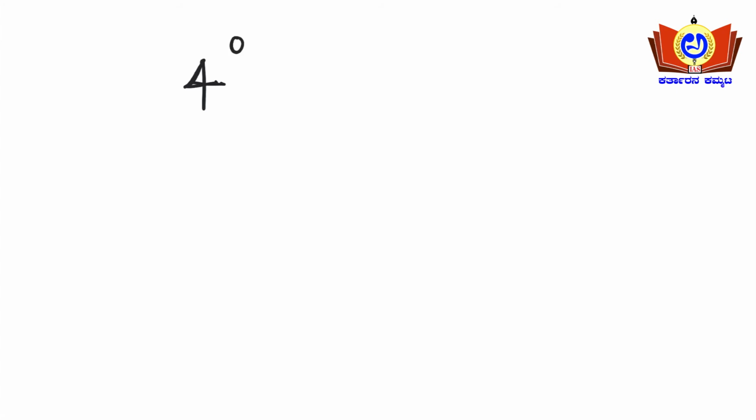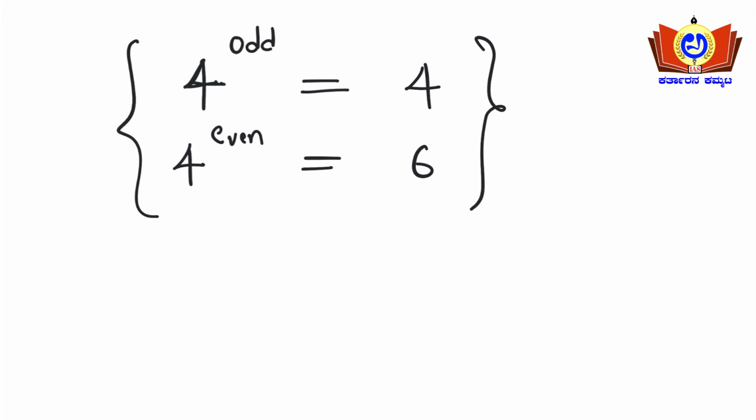4 to the power of an odd number, then the unit digit will be 4. And 4 to the power of an even number, then the unit digit will be 6. This is the rule you need to remember. 4 to the power of an odd number means, say for example,